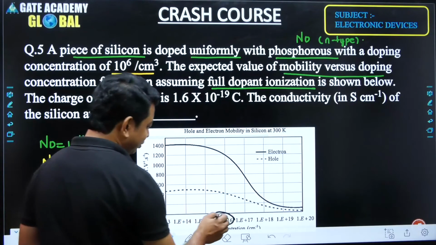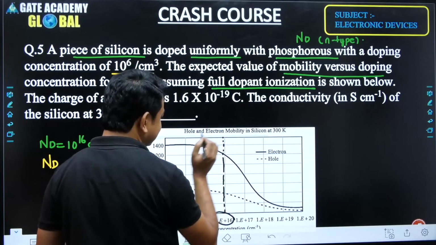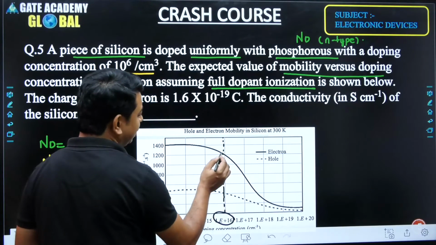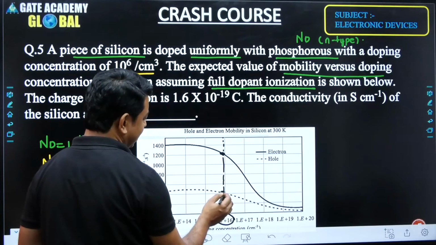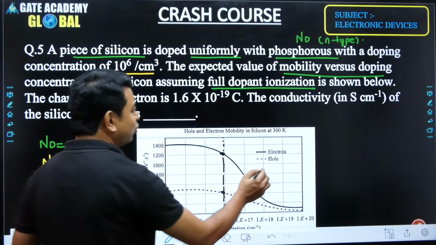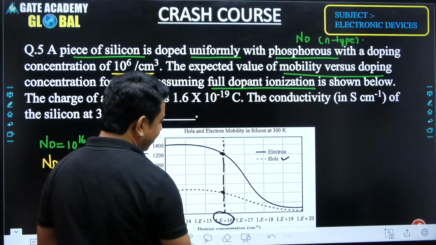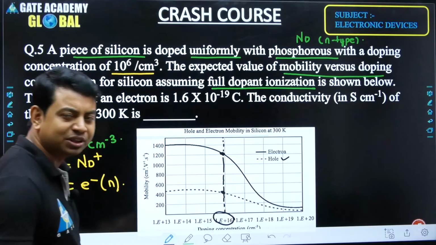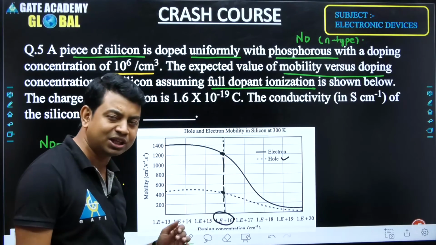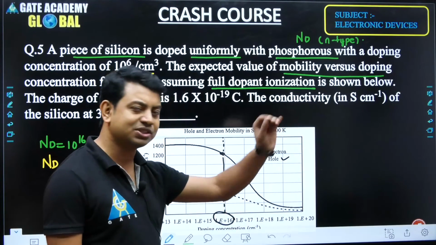If you draw a vertical line at 10 to the power 16, we get two intersection points of this vertical line. One of the intersection points gives the analysis of holes, because this dotted line represents how the mobility of holes changes with respect to concentration.